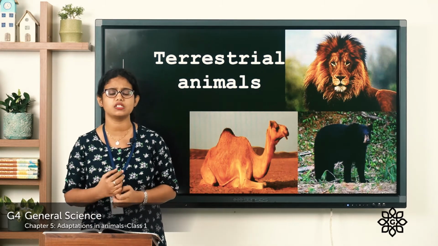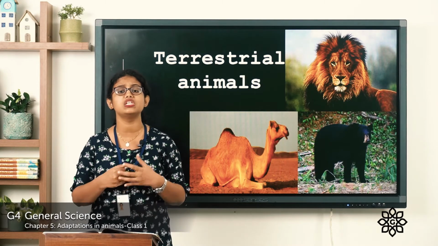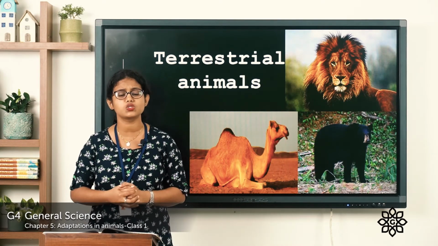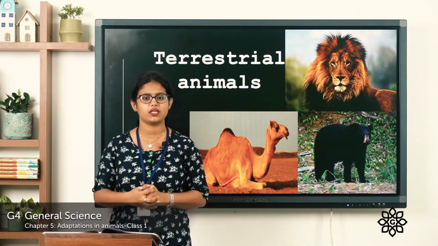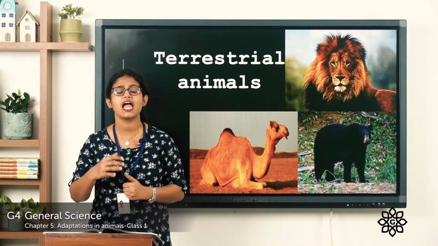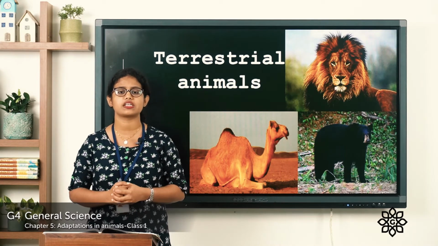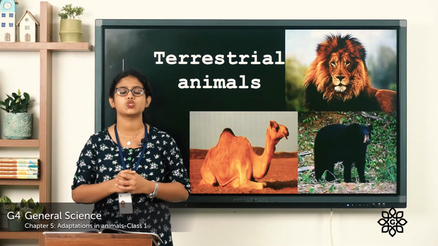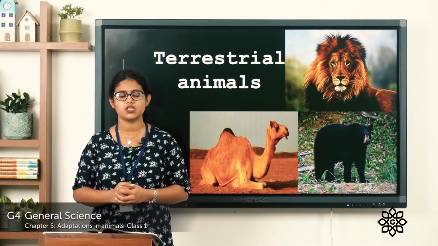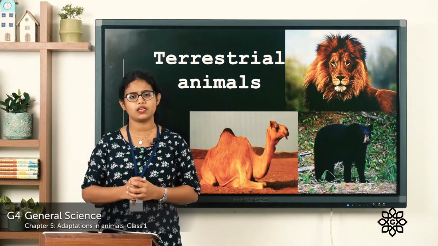So there are animals which live in the desert like the camel. There are animals which live in mountains. There are animals which live in forests. All these are terrestrial animals. Animals which live on land are called terrestrial animals, and they have their own body features to survive on land.